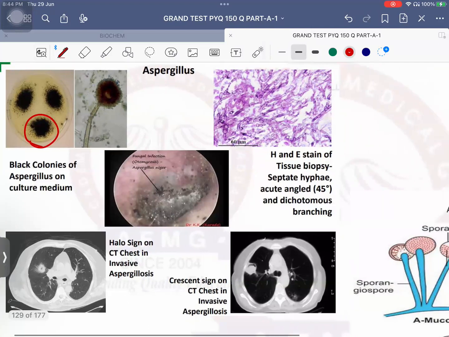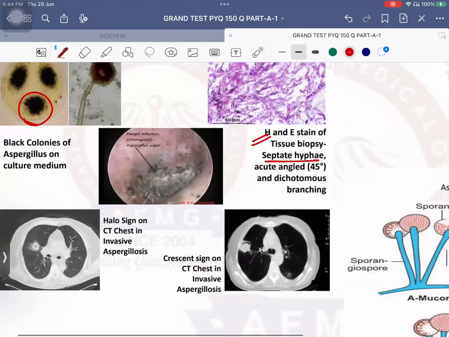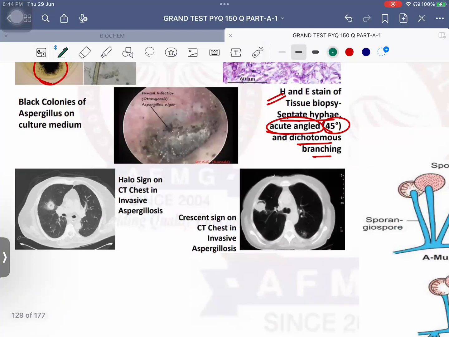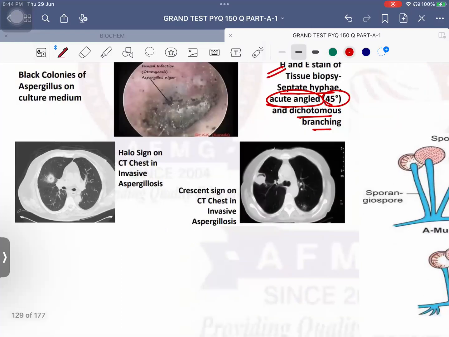Okay, and H&E stain, as I've told you, it will show septate hyphae which are acute angle at 45 degrees and a dichotomous branching will be seen. Okay, and Aspergillus niger will cause otomycosis. Which kind of appearance in ear? Wet newspaper appearance. Then it will also cause allergic bronchopulmonary aspergillosis. Which sign on CT chest? Halo sign, and also crescent sign can be seen.